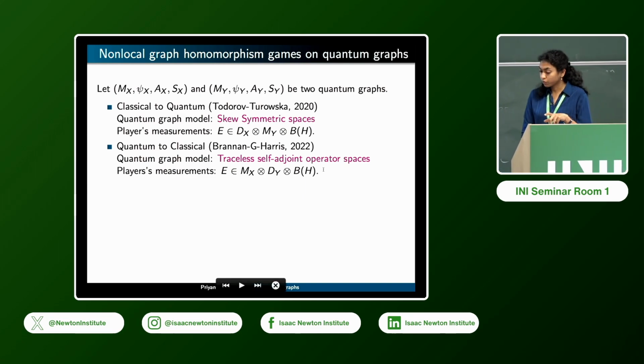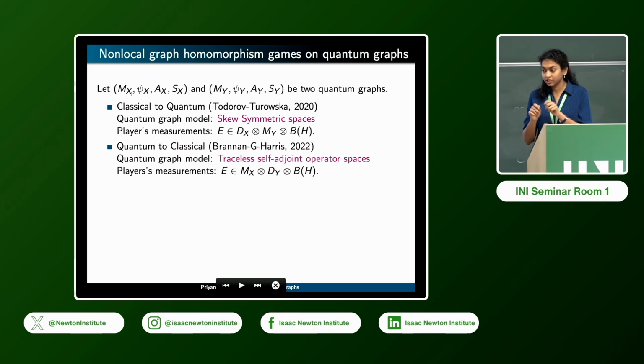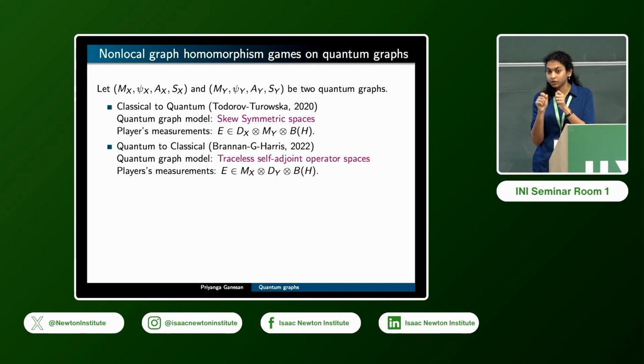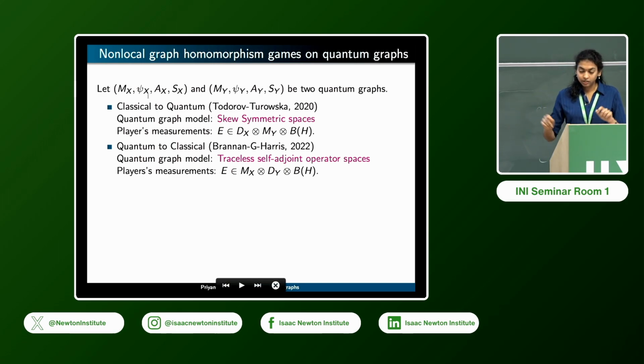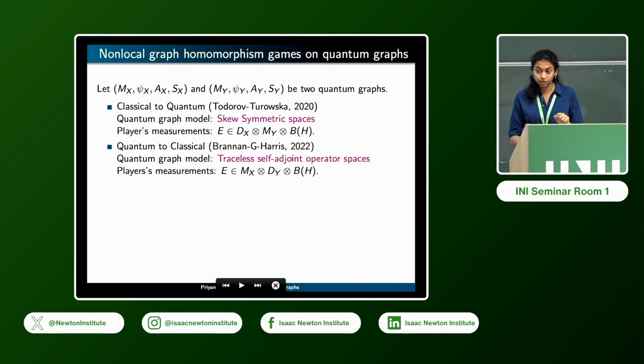But in the second model, what happens is that you take one quantum vertex, so think of it as an element in this MX, and then you vectorize it, so you break one quantum vertex into two components and send part of it to Alice and part of it to Bob. And then the players have to respond with two separate outputs. So these two are already quite different in the sense that here the players get an entire vertex to themselves, whereas here the players don't get an entire vertex to themselves as their inputs for the game.